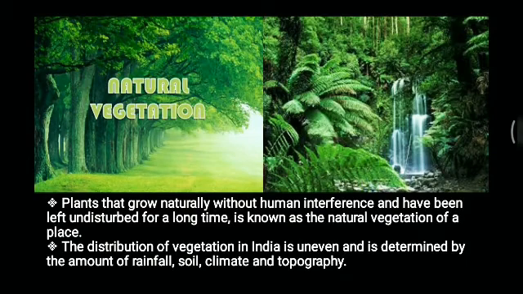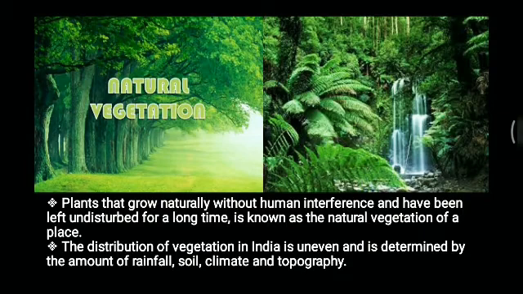Plants that grow naturally without human interference and have been left undisturbed for a long time are known as the natural vegetation of a place. The natural vegetation of India ranges from what is found in tropical regions to Arctic regions. So, starting from tropical regions till Arctic regions, we can get this natural vegetation.